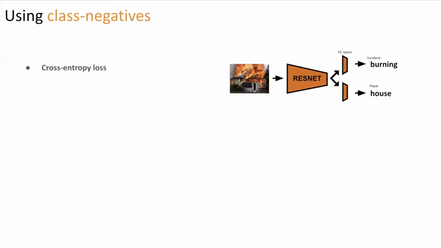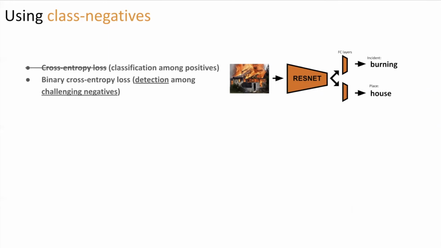Recall our original model with the cross-entropy loss. It is essentially a classification model where the problem is to classify incidents among many class positives. What we do is we simply modify this to a binary cross-entropy loss, and we treat the problem more like a detection problem among many challenging negatives.